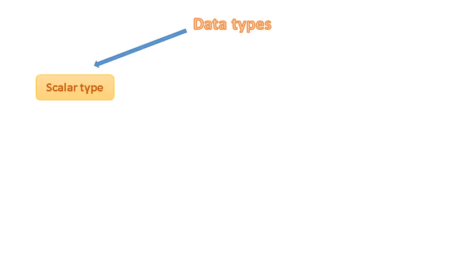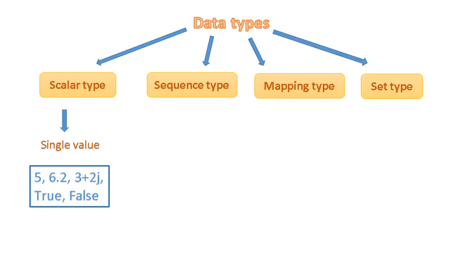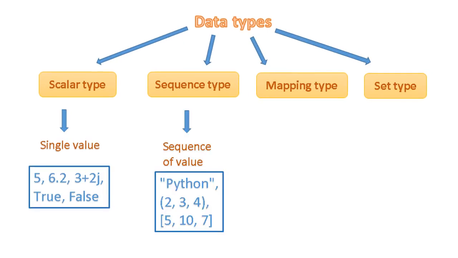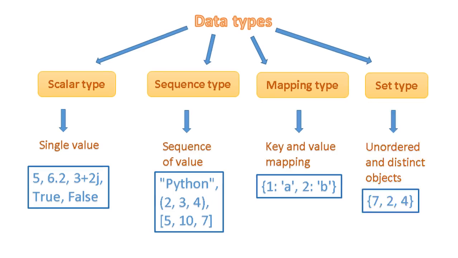Again, data types can be categorized based on the data items: scalar type, sequence type, mapping type, and set type. Data type in the form of single value is called scalar type. Data type in the form of sequence of value is called sequence type. Data type in the form of key and value mapping is called mapping type. Unordered collection of distinct objects is called set type. It is the Python implementation of set in math.